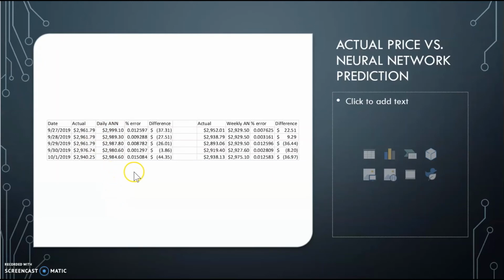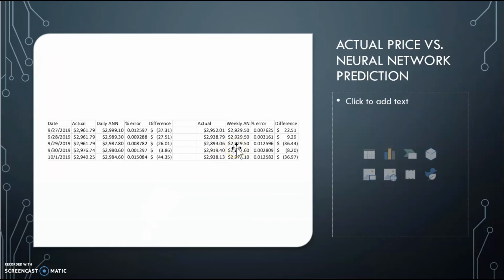As you can see, the percent error is pretty low. However, the difference in price is quite significant. Only $3.86 here, but this could make a big difference, as far as $20 or $30, if this model were to be practically used for making financial gain on the market.